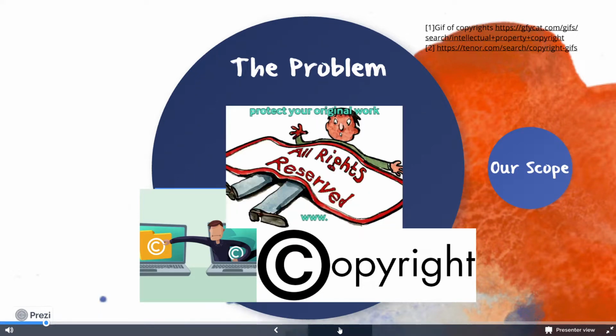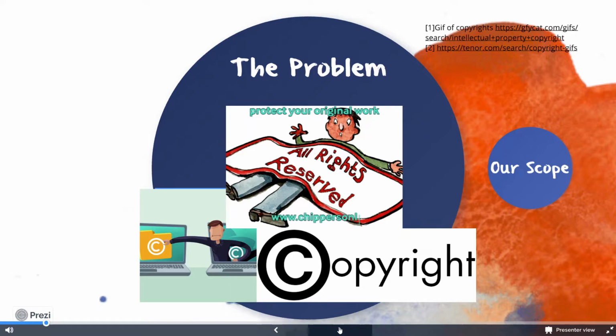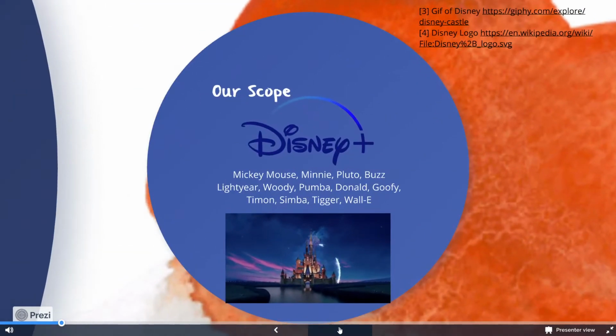To tackle this problem, we decided to use a combination of CNNs and autoencoders to program an AI that can reliably identify said characters and images. The scope of our project is targeted to Disney cartoon classics such as Mickey, as the newer generation finds itself familiar with only the new characters. This project can be valuable to media companies as they will now have the ability to protect their characters from uncredited usage. Next, Daniel will present and explore the data we used.